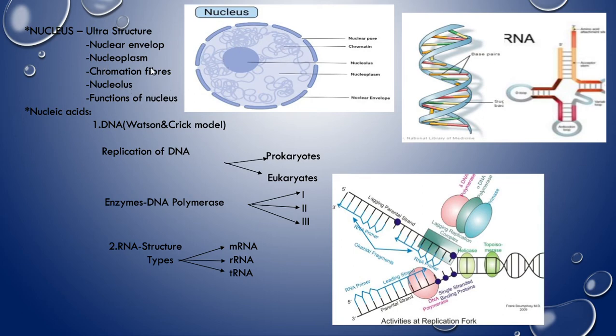And next, what are chromatin fibers? Just now I told you, chromatin fibers are thread-like structures. During cell division they become thick, ribbon-like structures called chromosomes. These are present in the nucleoplasm. Next, the nucleolus: you are seeing a ball-like structure, this is called the nucleolus.